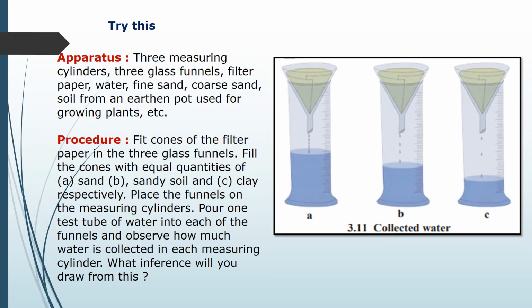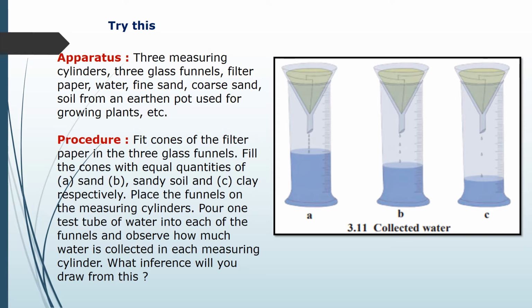Then in the first funnel you put sand, in the second funnel sandy soil, and in the third funnel clay. Then you have to place these funnels on the measuring cylinders. For that you need 3 measuring cylinders.